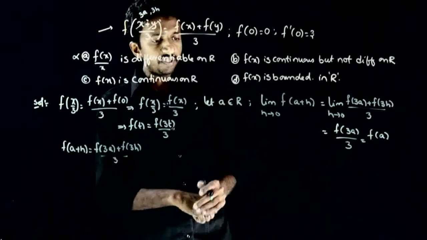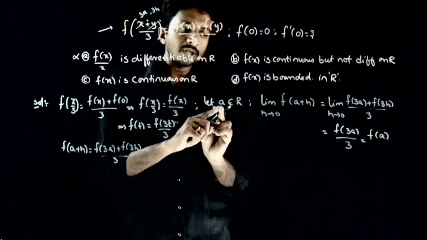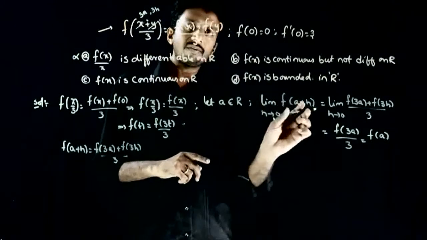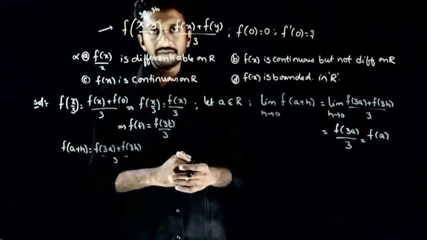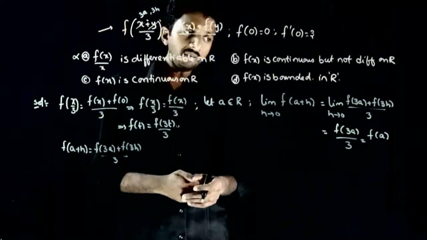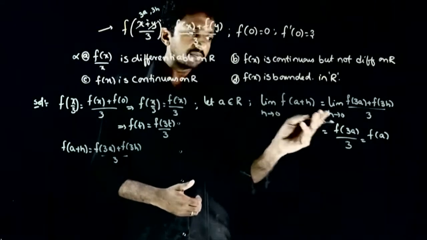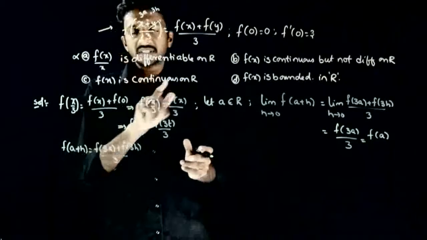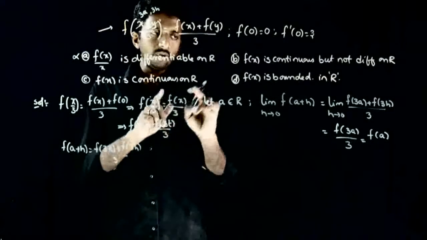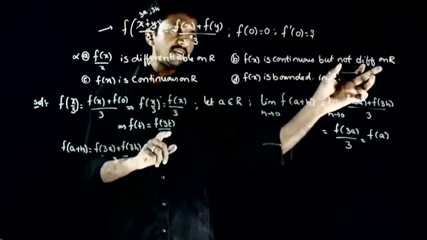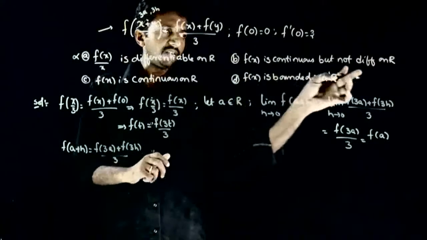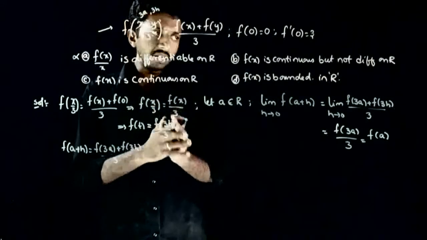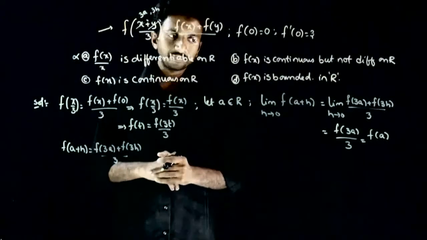So what we have proved is, for some a belongs to R, limit h tends to 0 f of a plus h is the same as f of a. इसका मीनिंग क्या है, f of x is continuous for any a belongs to R. So f of x is continuous on R, तो सही है. दोनों ऑप्शंस में continuous है, बट डिफरेंशिएशन भी चेक करना पड़ेगा. Is it differentiable? अगर डिफरेंशिएबल भी है तो ये वाला सही होगा, नॉट डिफरेंशिएबल है तो ये वाला सही होगा.